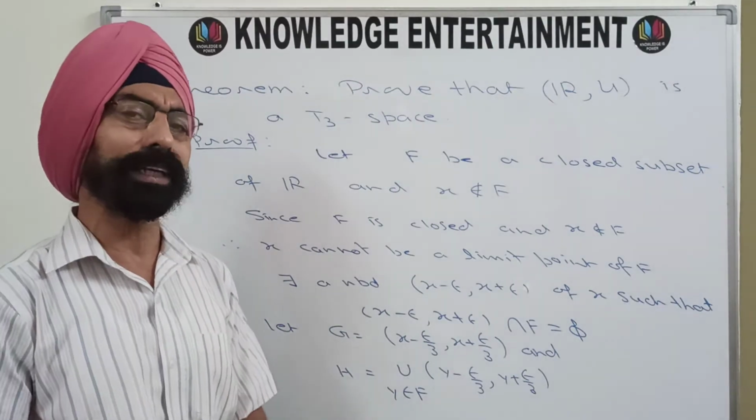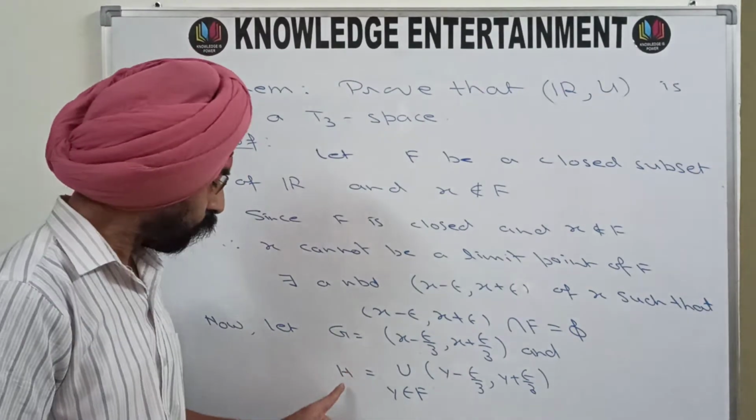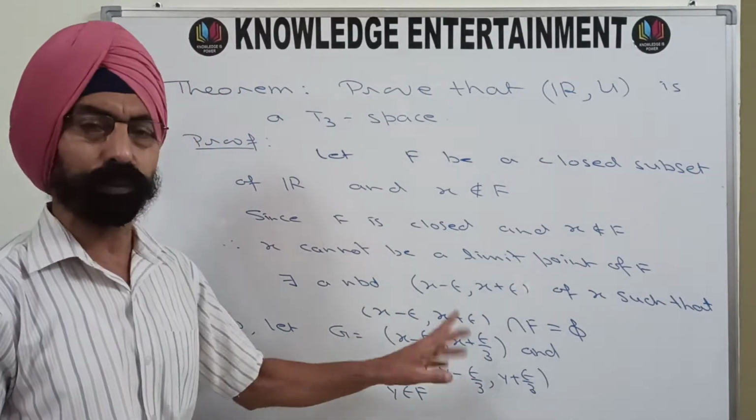You know that an arbitrary union of open sets is an open set, so H is an open set, G is already an open set.